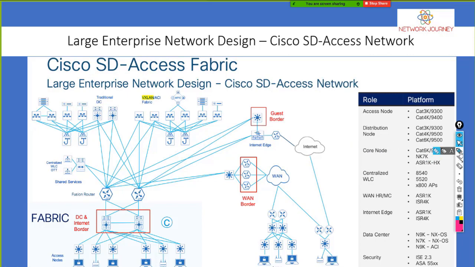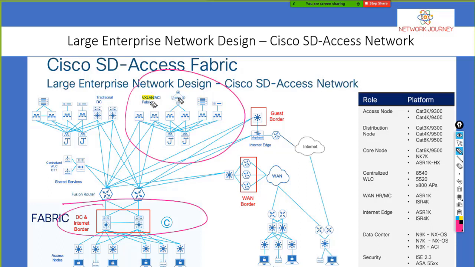So let's see how SD-Access is going to be integrated now. You are going to make use of the fabric as usual. You have your internet and DC internet borders. And you have your fabric now, which is the DNAC, which is your SD-Access controller. And you have your integrations happening here.